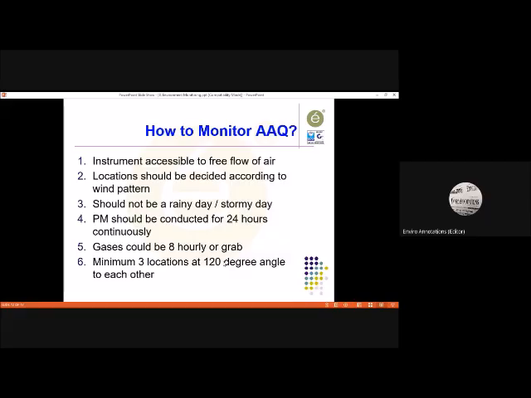Okay, then particulate matter PM 2.5, PM 10 must be monitored for 24 hours continuously. Gases could be 8 hourly, or grab samples, and a grab sample means it can be 1 hour, it can be 2 hours, as per the standard. Now the minimum number of locations, if it is not specified somewhere, then it should be at least 3, considering that all the 3 locations are at 120 degree to each other.